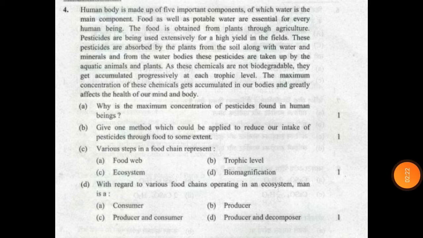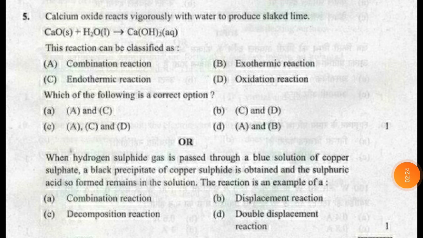The next question, this is question number 5, which says: calcium oxide reacts vigorously with water to produce slaked lime. This reaction can be classified as: option A combination reaction, B exothermic reaction, C endothermic reaction, D oxidation reaction. So the correct option will be option D, that is A and B, because CaO and water combine and form calcium hydroxide along with the release of heat.